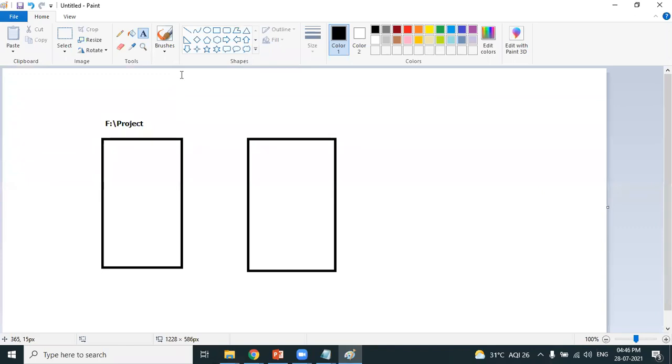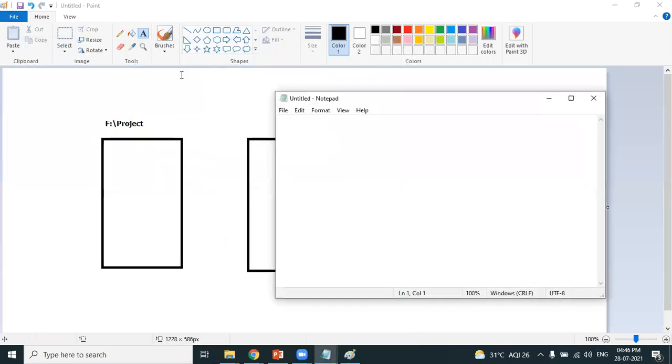So what does he need to do? He needs to convert this particular folder, the folder in which he is saving the files, the location in which he is saving the source code, that F drive project folder, into a working directory. He needs to convert the folder into a working directory.